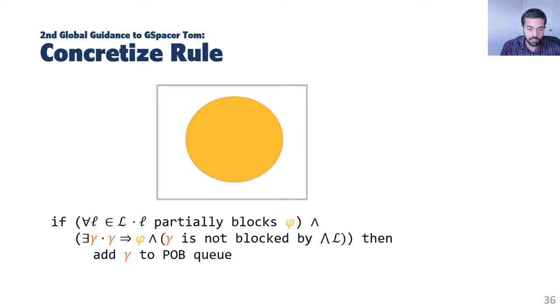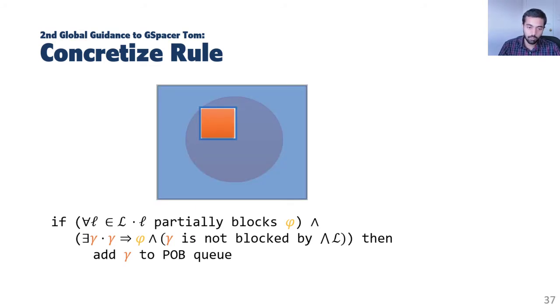On application of the concretize rule, you get an under approximation gamma of the yellow region, and you can ask Spacer to block this under approximation. Once Spacer blocks this under approximation, it will learn a new lemma, which is the blue zone here. This new lemma will definitely block the under approximation, but it need not block the original proof obligation that we started off with. So we can apply the concretize rule again to divide the proof obligation again and block it to learn a new lemma.